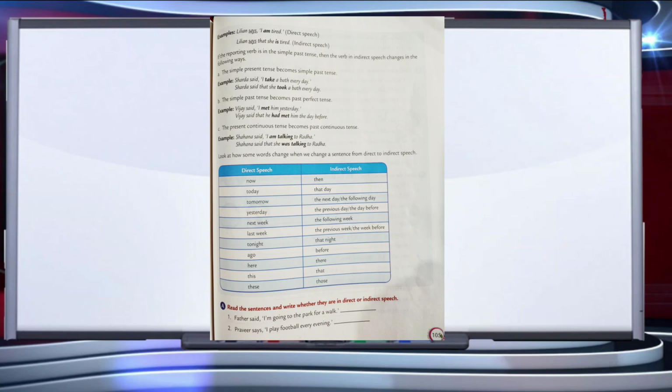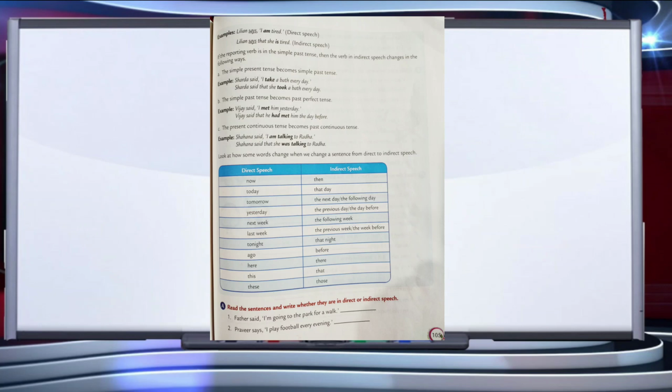Next point, the present continuous tense becomes past continuous tense. For example, Shahana said, "I am talking to Radha." This is present continuous tense. While changing into indirect speech, we have to write: Shahana said that she was talking to Radha. So while changing into indirect speech, we have changed present continuous into past continuous.